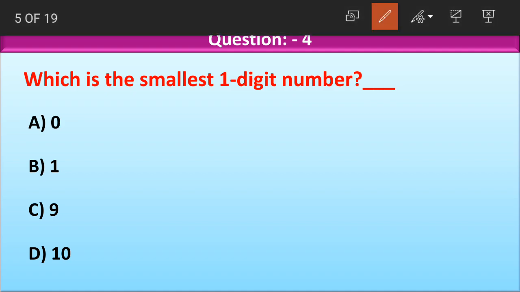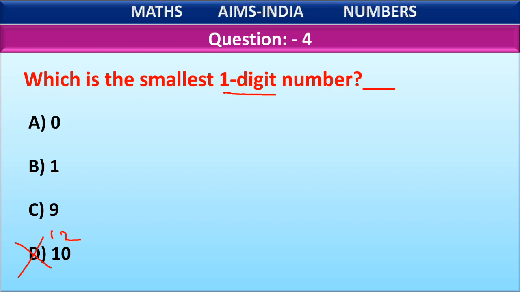Again, look at this option D, 10 here. It has how many digits, children? It has 2 digits. So this cannot be the smallest 1-digit number because they are asking for a 1-digit number and it has 2 digits. So let us cancel this D straight away. D cannot be the answer. And coming to option A, 0.